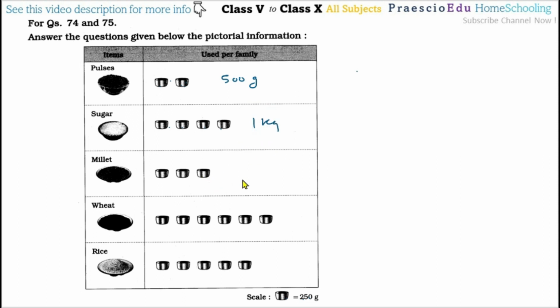Here with the 3 images, that is 750 gram. Then 1 2 3 4 5 6, so 6 multiplied by 250 is 1500 gram, or we can say 1.5 kg. Then here 1 2 3 4 and 5, multiplied by 250, so that is 1.25 kg, or 1250 gram also we can say. Now on this one there are some questions.